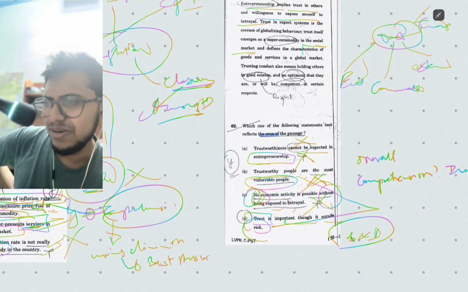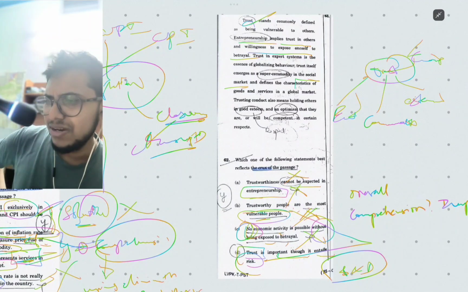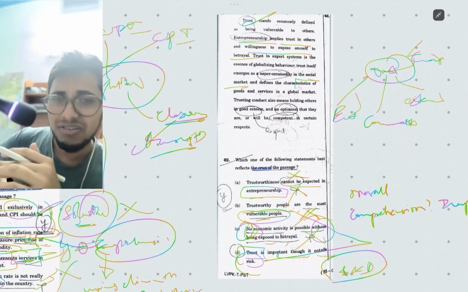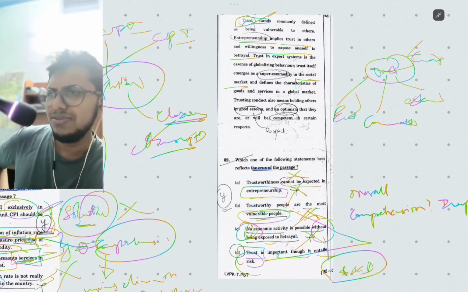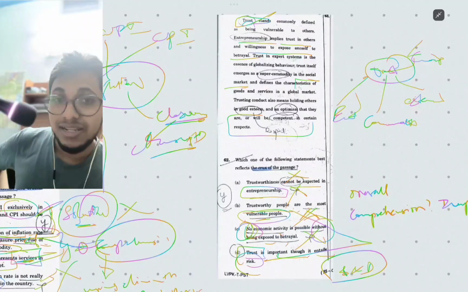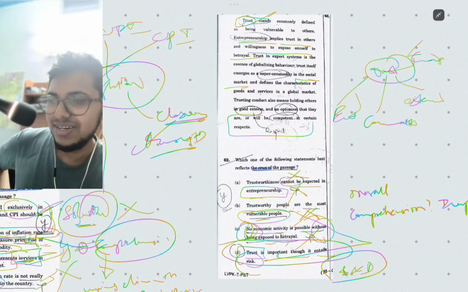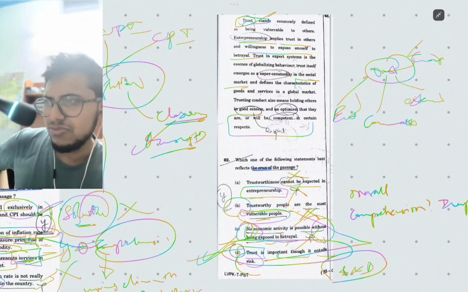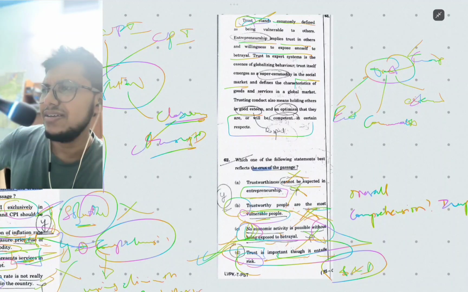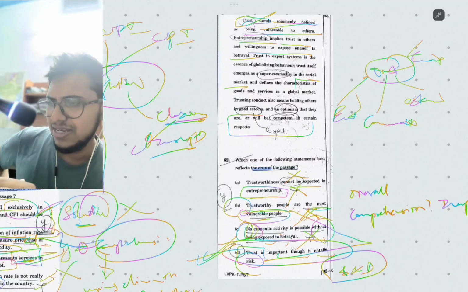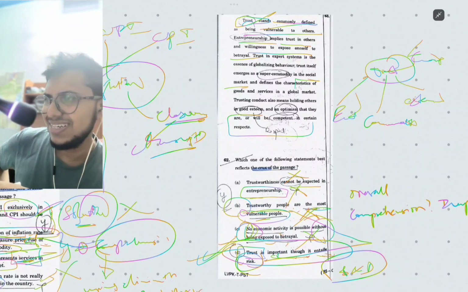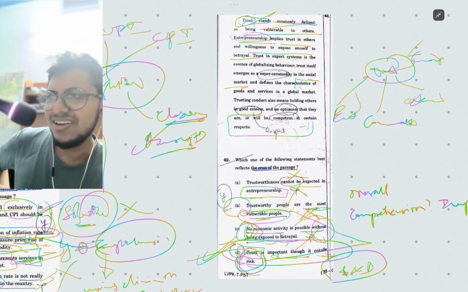Firstly, we have trustworthy people are the most vulnerable people. It's right actually. But in overall comprehension, you have to consider from the top statement to the bottom statement. In that way, this is going to be the right one, the most appropriate one compared to B. Trustworthy people are the most vulnerable people, commonly defined as vulnerable to others. Trust is important though it entails risk. Yes, he's talking about the risk also. It's more broad.